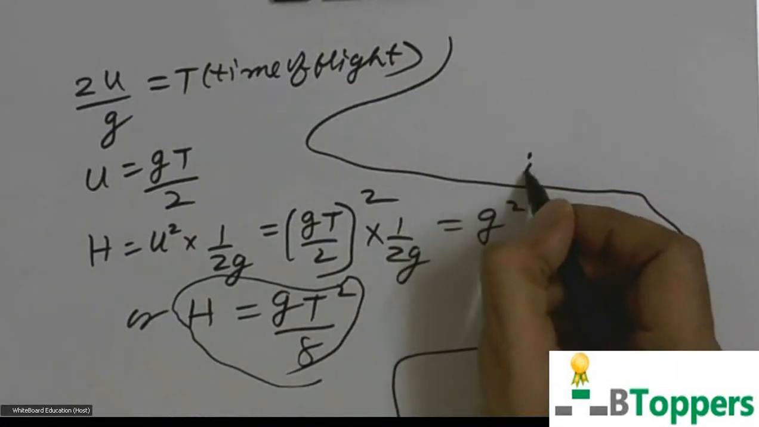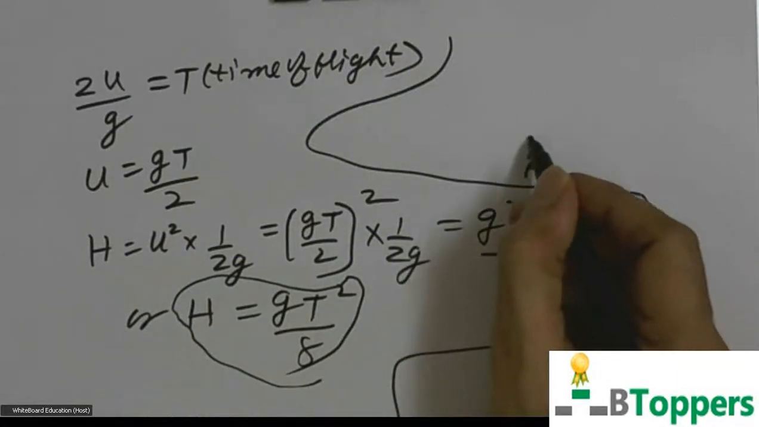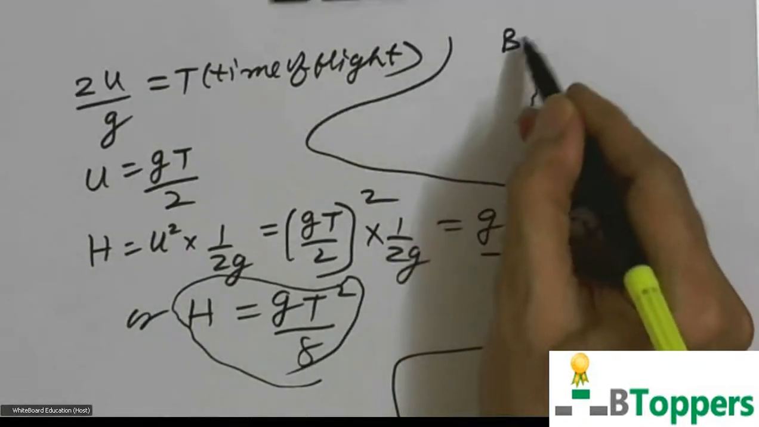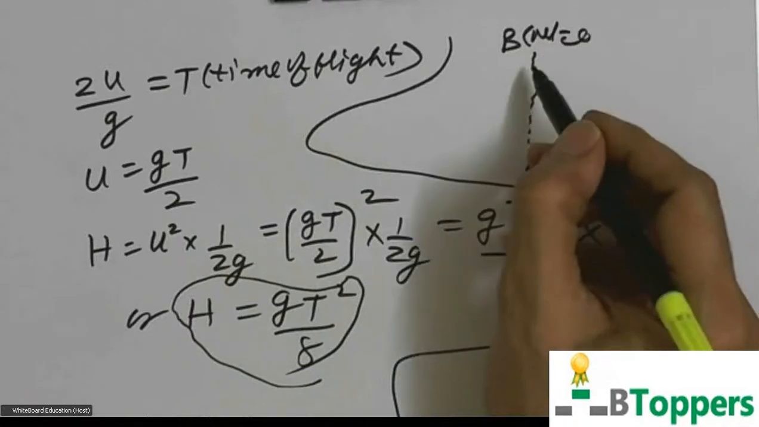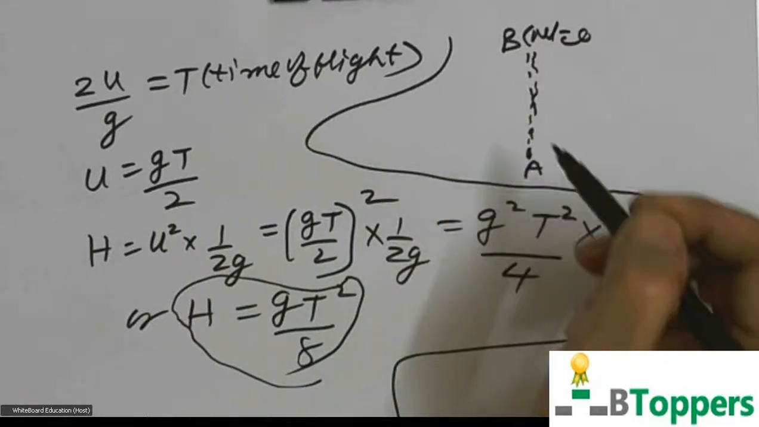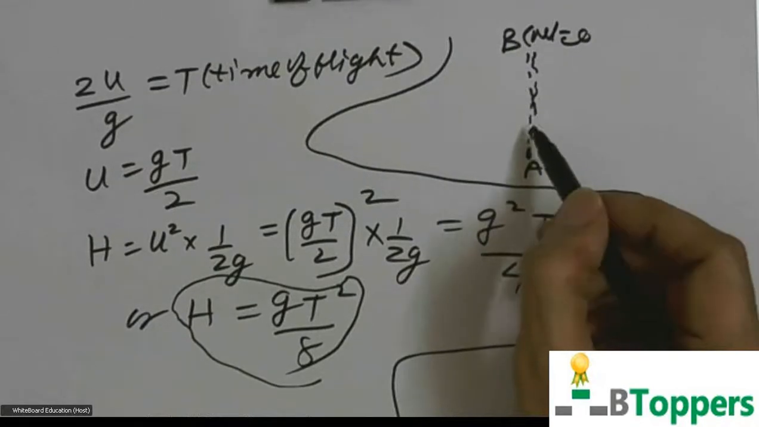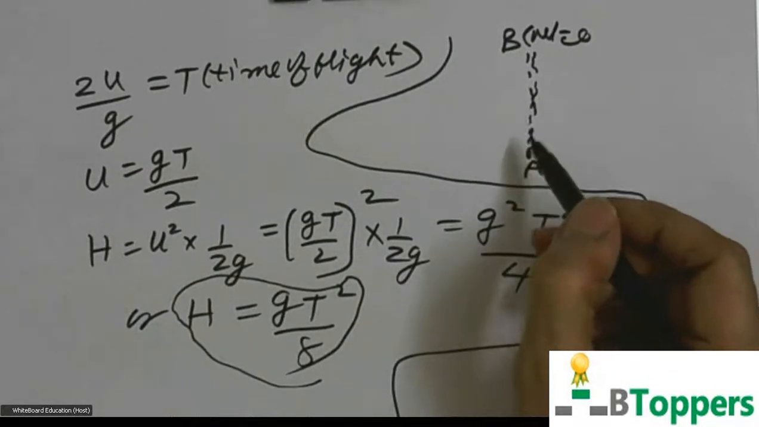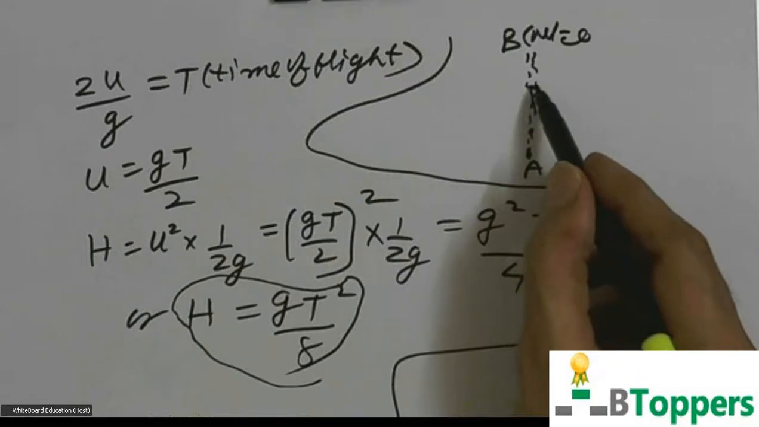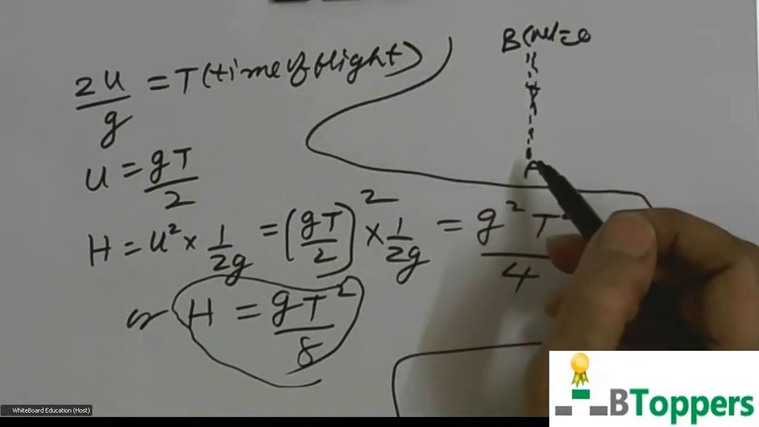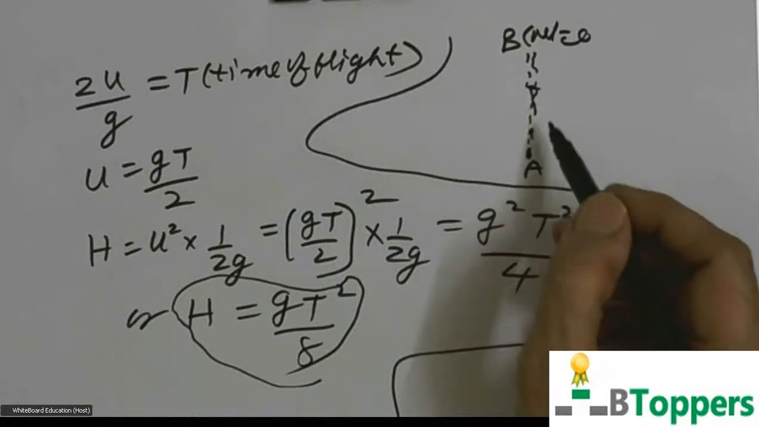Now, during the upward motion, the magnitude of velocity decreases until it reaches the highest point. At the highest point velocity is 0. During downward motion, the magnitude of velocity increases. So the time taken by the body to move between 2 points during the upward motion will be the same as the time taken by the body to move between the 2 points during the downward motion.